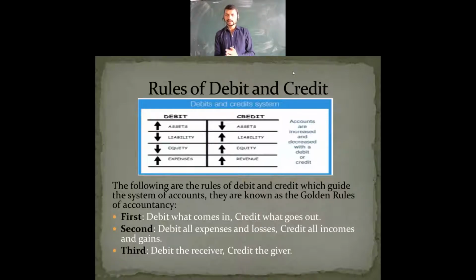Whenever you understand these three main concepts, the three golden rules of accountancy, each concept becomes easier for you to understand. When you know these three rules, accountancy is easier to know, understand, and to explain or do any work on this. So first it says: debit what comes in, credit what goes out. Whatever you are receiving, we treat as a debit, and what you are giving out, what goes out, is a credit.